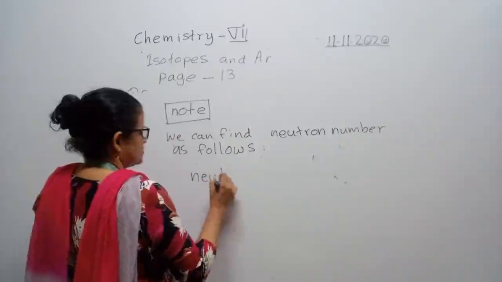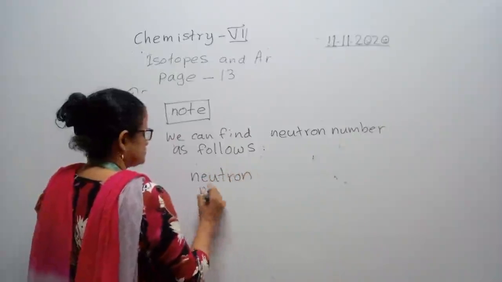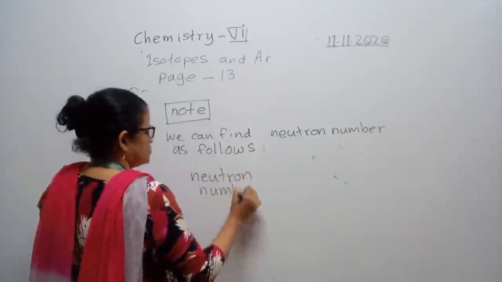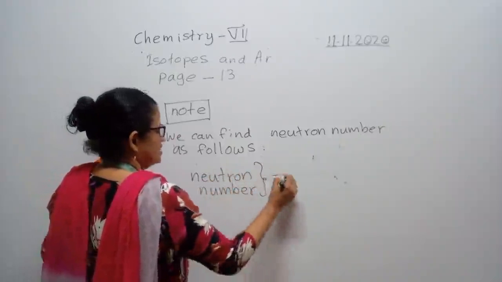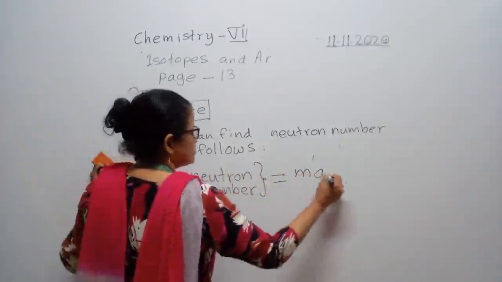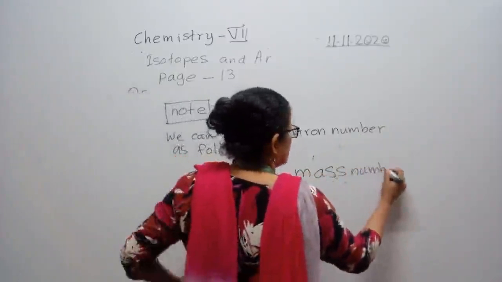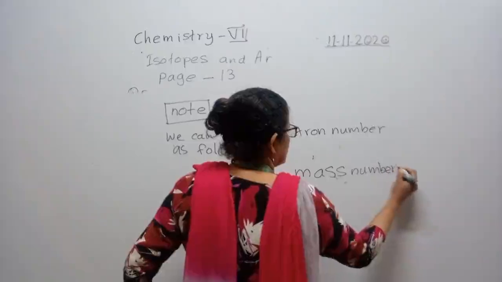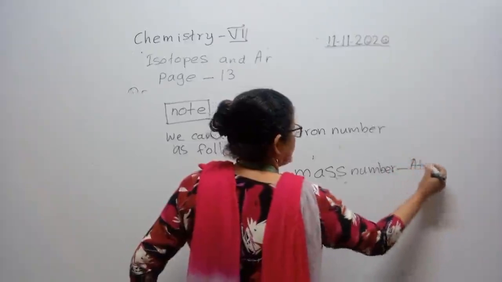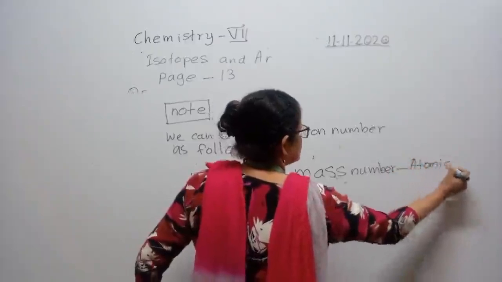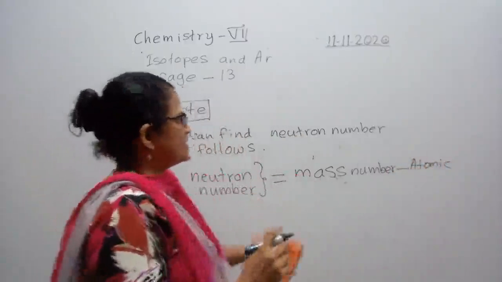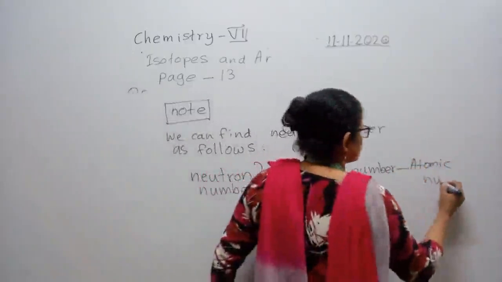The number of neutrons in the atom is equal, if we know the mass number and atomic number, we should subtract the atomic number from the mass number.